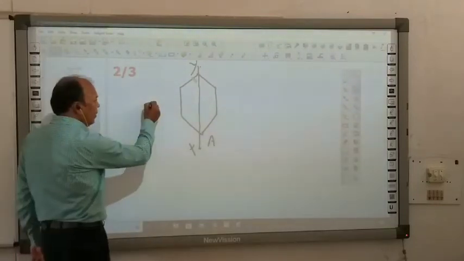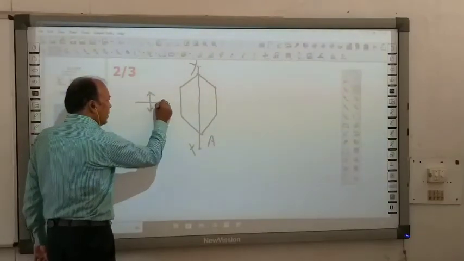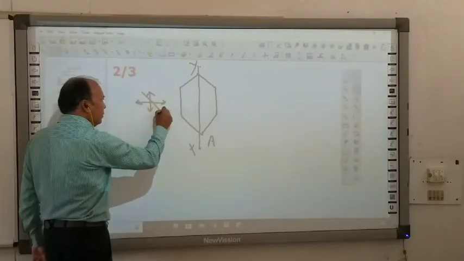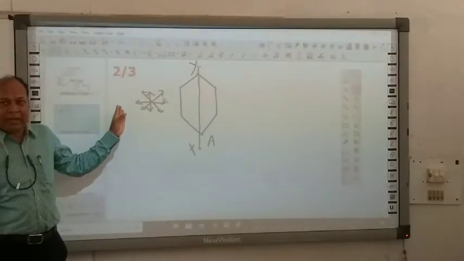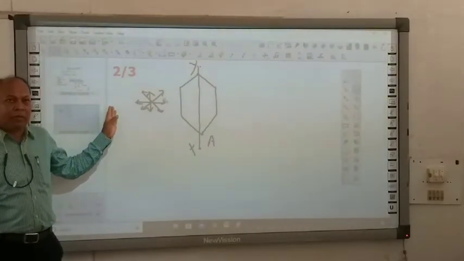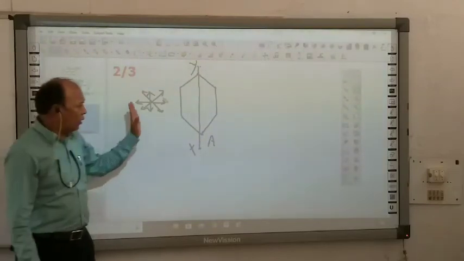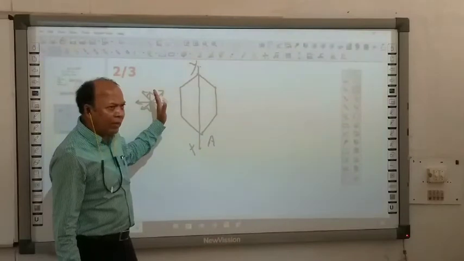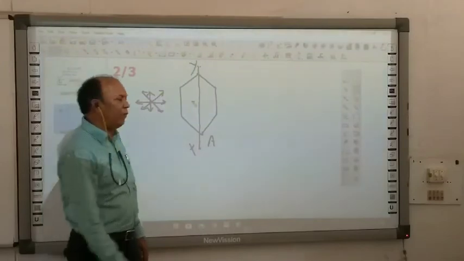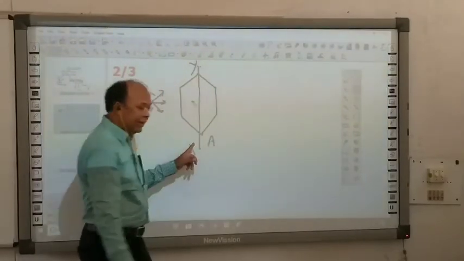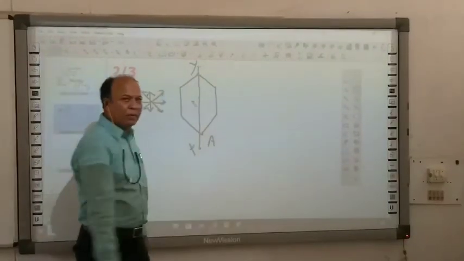Suppose here we are having one unpolarized light. Why unpolarized light? Because all optical vectors are oscillating in all possible directions. Now, if this unpolarized light falls over this tourmaline crystal, only those vectors that are parallel to this axis XY will pass through it, whereas other vectors will be restricted.